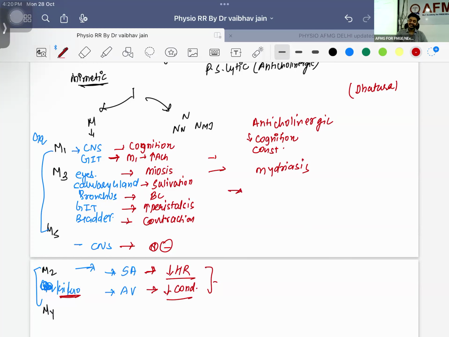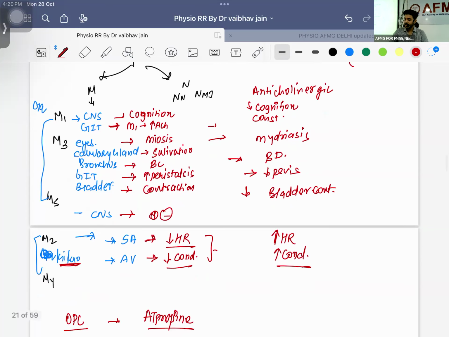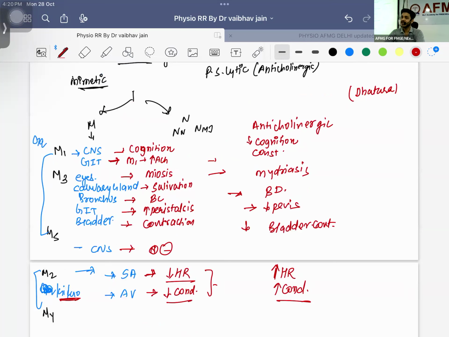You will be having decrease in salivation. You will be having bronchodilation. You will be having decrease in peristalsis. You will be having decrease in detrusor bladder contraction, right? But you will be having increase in the heart rate, increase in the conduction. You will be having tachycardia. You will be having more conduction. You understand this, right? So anticholinergic poisoning can be there.